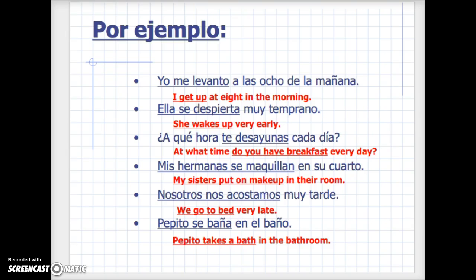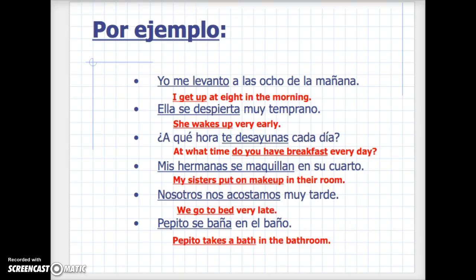So with this one, we have a te, and we've seen the word tú before. They're somewhat similar, but therefore we should know that desayunas should be ending in the tú form. Por ejemplo, te desayunas, or tú te desayunas, okay?